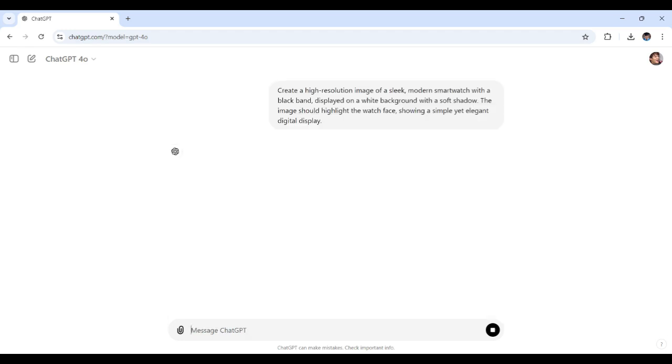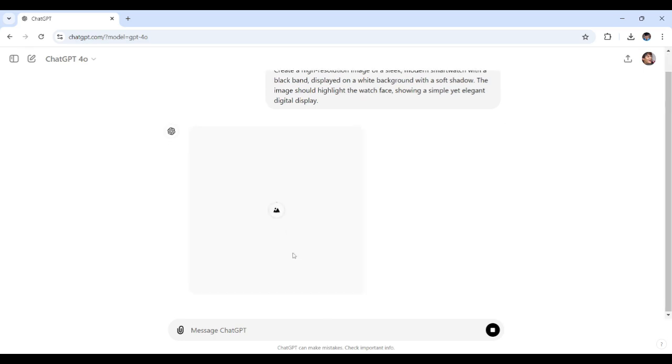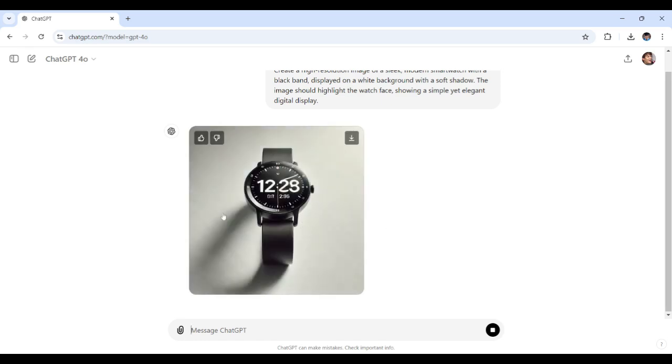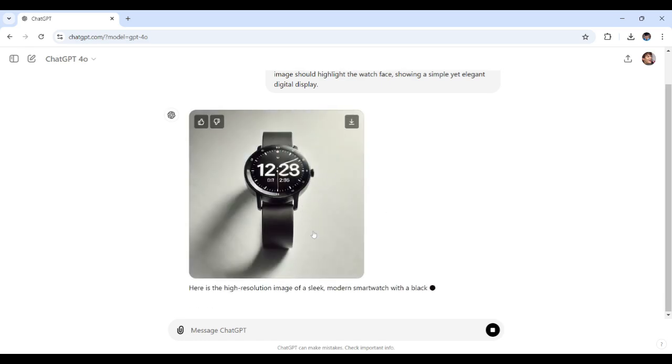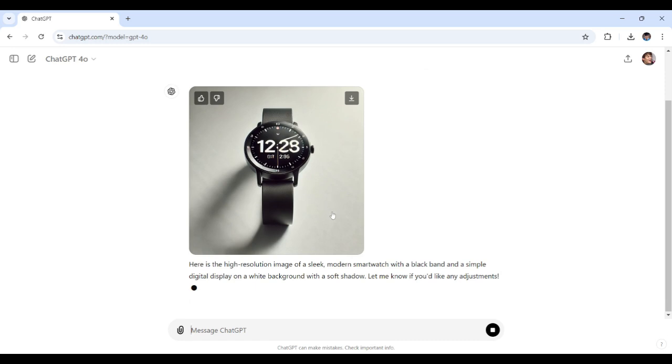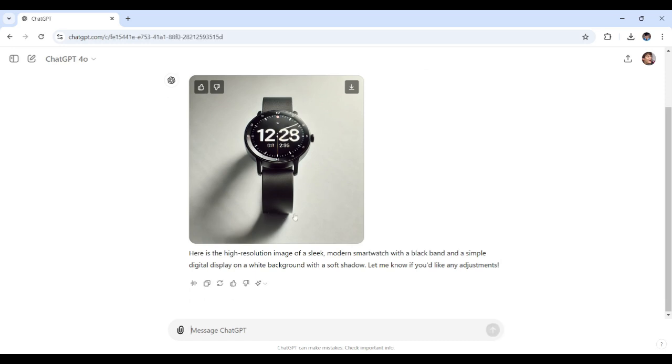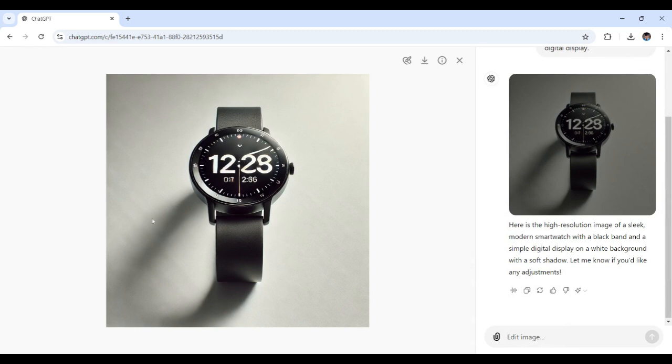All right, I've just sent the prompt to ChatGPT, so it's working on creating the image right here. This process might take a while. Remember, the image should be not only visually appealing, but also highlight the important details. You can see it's still loading, and yeah, look at that. It's pretty cool, I must say. So here it is. This kind of attention to detail can really resonate with your target audience, making the product more appealing and increasing the likelihood of making the sale. See? It's looking really cool, huh?